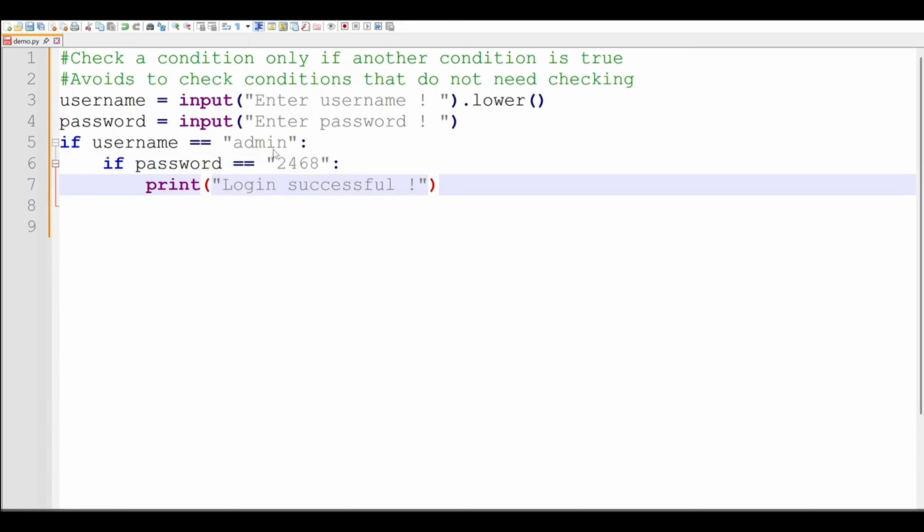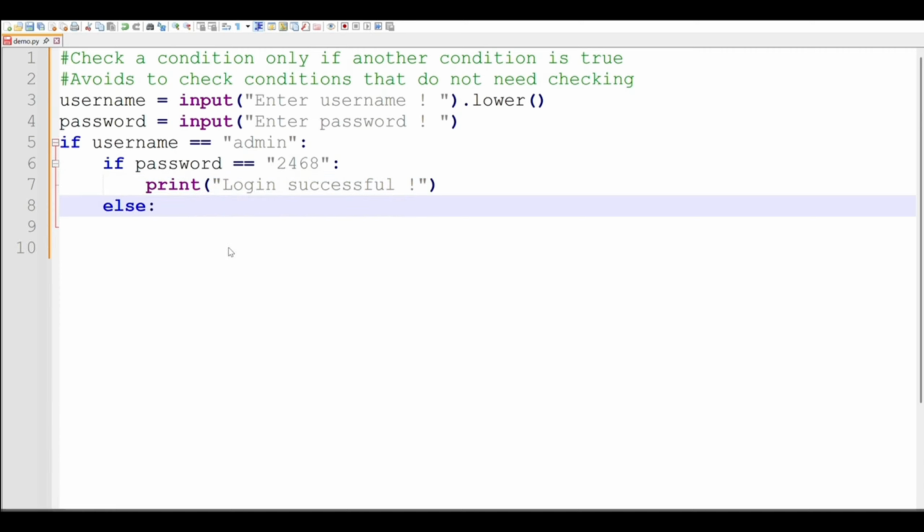If a condition is true and another condition is true, we want to allow access to our system. Now for this part, the if part has its own else. If this condition is not true, we want to print something on the else statement here.